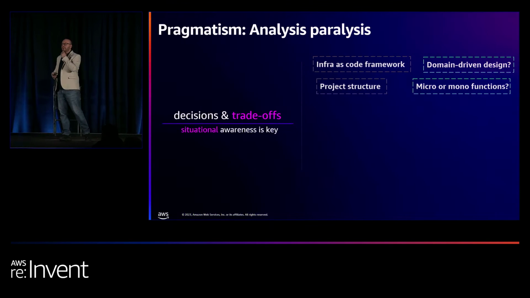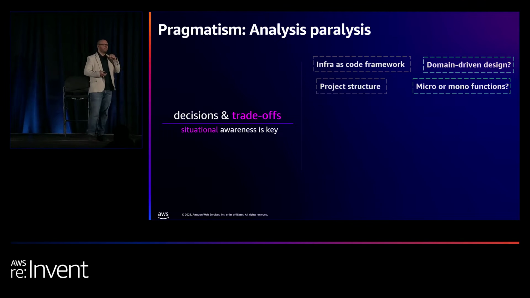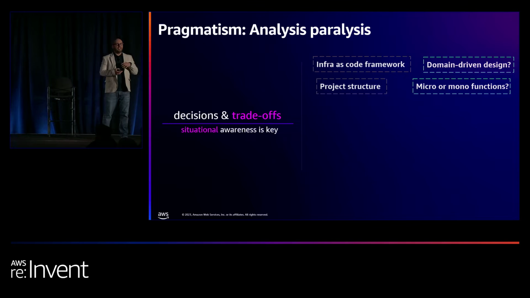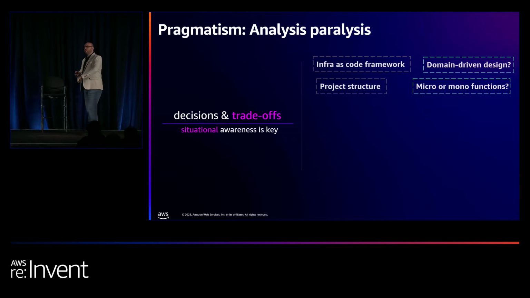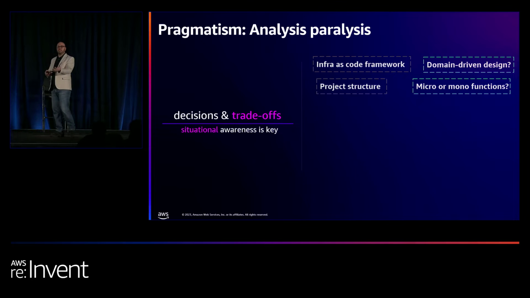When it comes to pragmatism, what we're trying to mean in this entire session is the decisions that you're about to make, whether you're in a project alone or in a team, the skills that you have or the tools you're going to use, all of this matters. Someone could tell you that these are the best practices and this is the only way to do things, but they might not make sense to you in the team you have or the setting that you have. So taking context into account is important. That's what we're going to use in this session here.